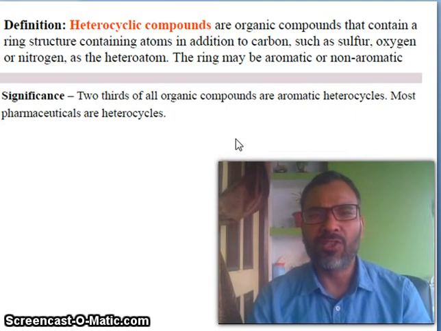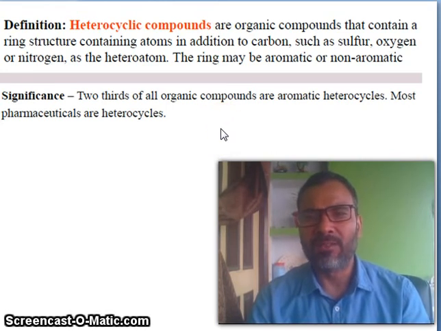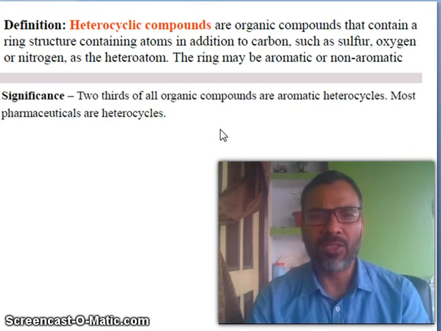So what is the definition of heterocyclic? How will you write it in your exams? Heterocyclic compounds are organic compounds that contain a ring structure containing atoms in addition to carbon, such as sulfur, oxygen or nitrogen as the heteroatom. The ring may be aromatic or non-aromatic. What is the significance of heterocyclic compounds? Why are we studying heterocyclic compounds? The significance is that two-thirds of all organic compounds are aromatic heterocycles. Most pharmaceuticals are heterocycles.